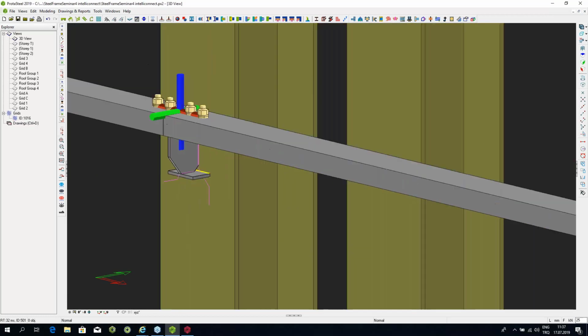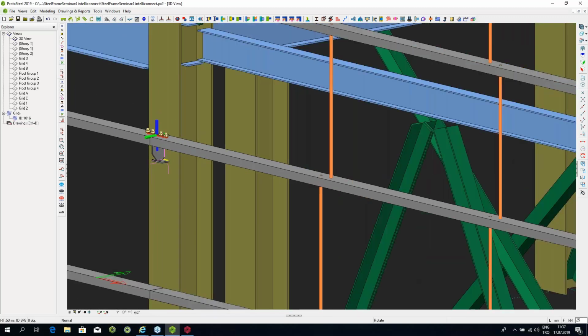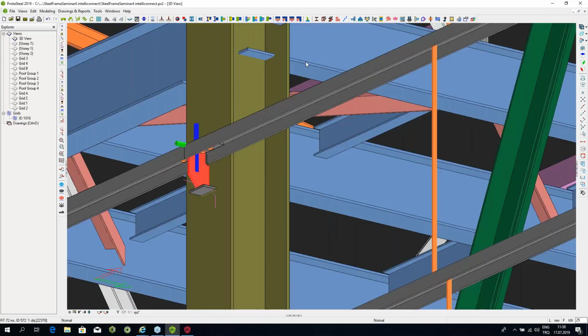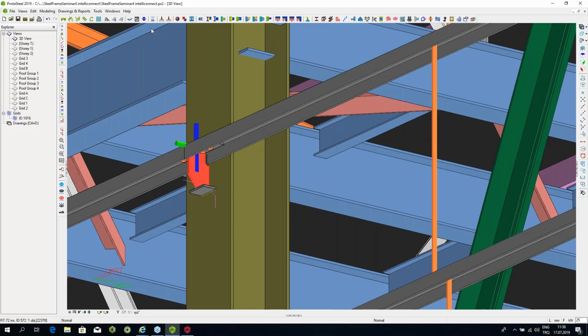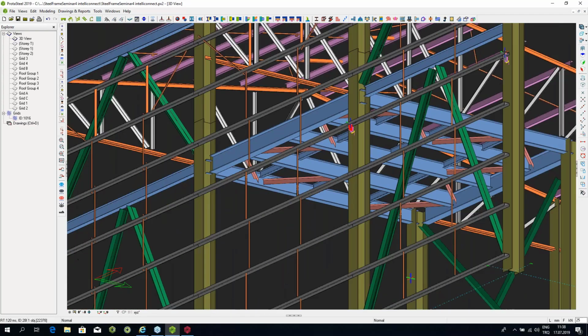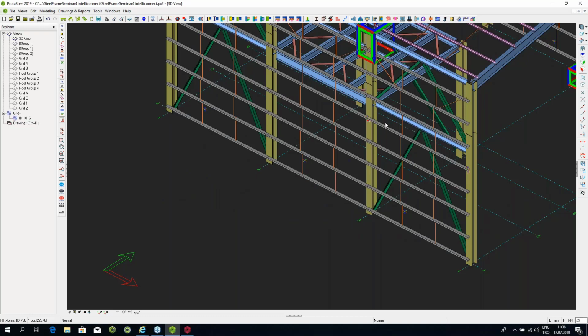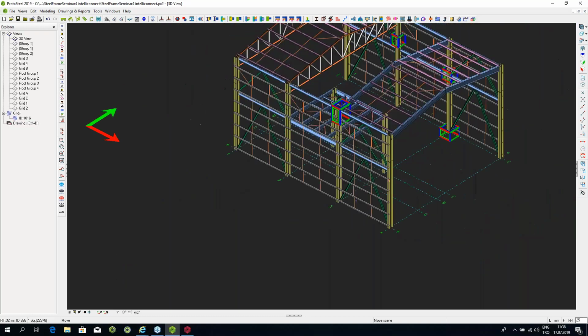Some of these connections are more suitable for girts. Some of these connections are more suitable for purlins. But the idea is that just by clicking this single button, you can create a host of connections for both purlins and girts. So if you're maybe thinking that the number of connections over here doesn't seem to be too many, the answer is that they are sufficient, and the reason why the number of icons is not that high is because a lot of these connections cover multiple cases, which will become an added benefit as you will see. So let's show you some other ones.